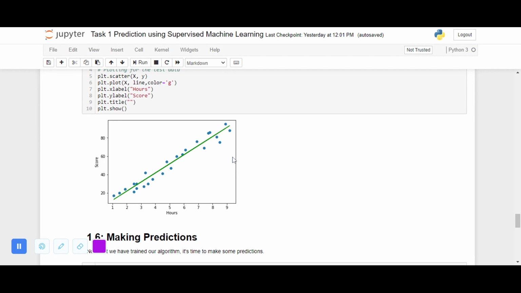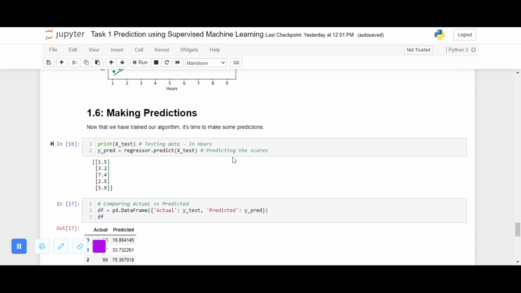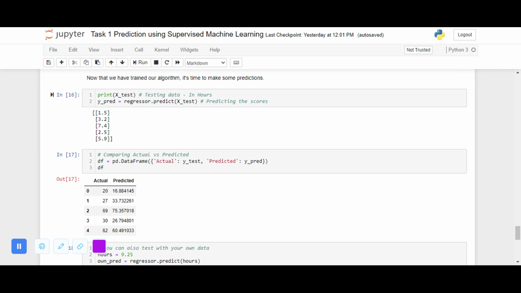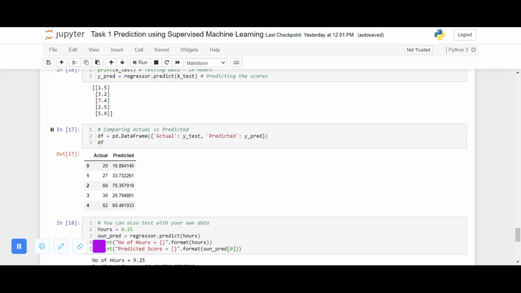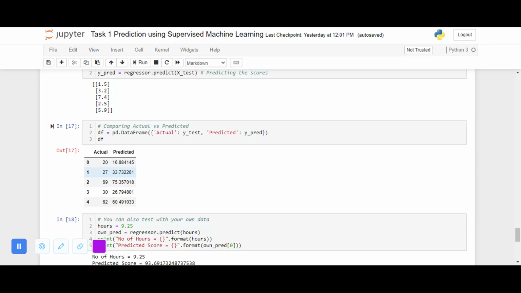We make the predictions up next. So regressor.predict of X_test will be the predicted y variable. We compare the actual and the predicted values of the y variable by creating a data frame, and we see that the actual and the predicted values are relatively close to each other.